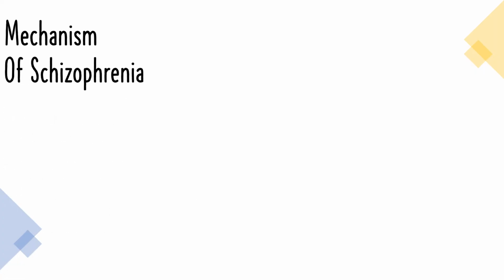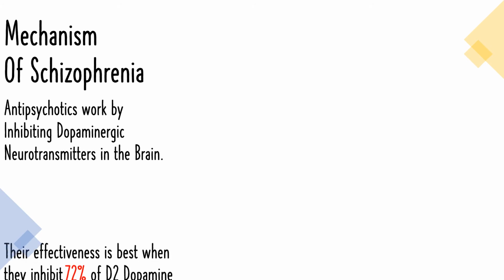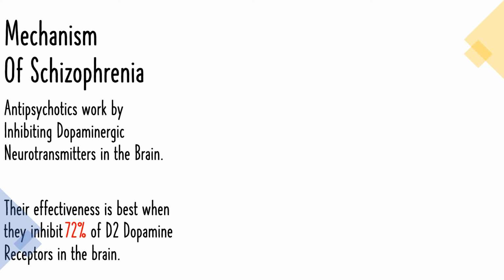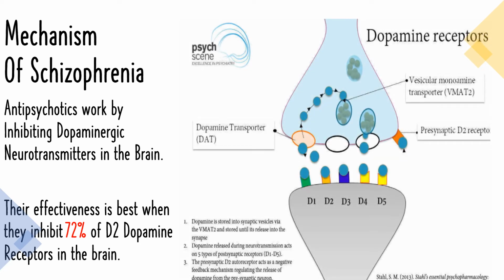Now we will understand the mechanism of schizophrenia. Antipsychotics work by inhibiting dopaminergic neurotransmitters in the brain, and the effectiveness is best when they inhibit 72% of D2 dopamine receptors in the brain. So we will understand the mechanism in general, how dopamine receptors play an important role in a normal individual, and what is the difference in psychotic patients.